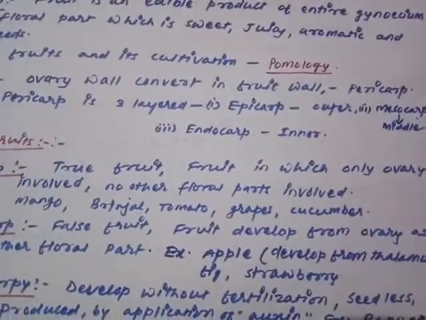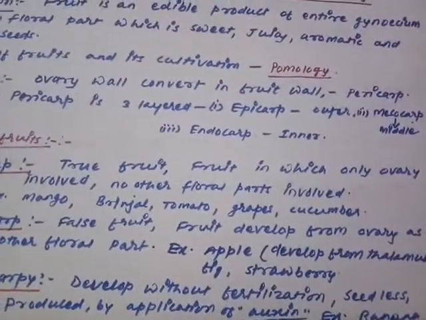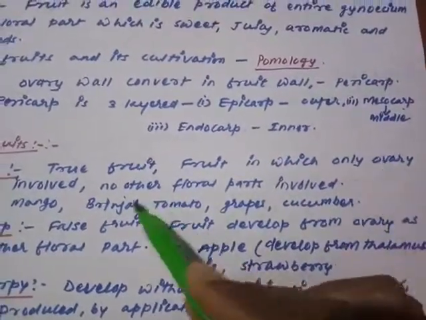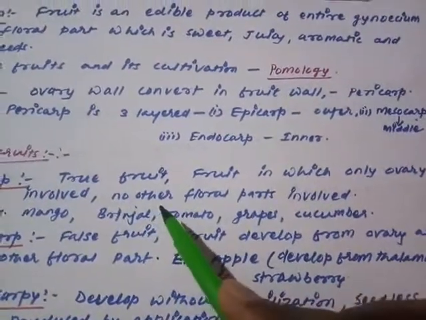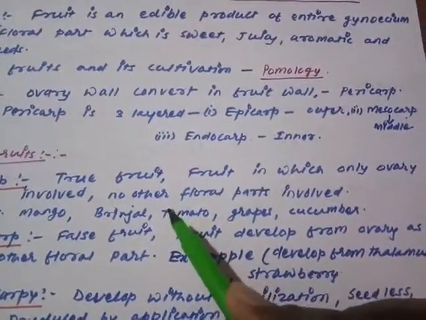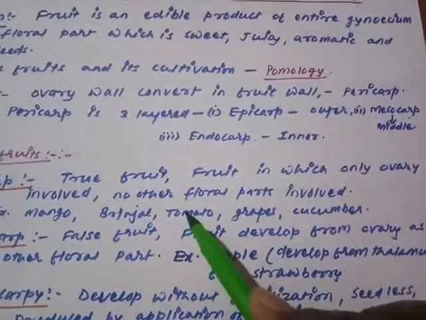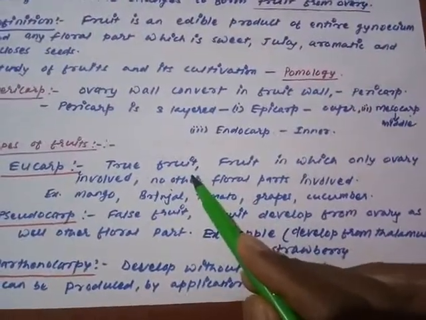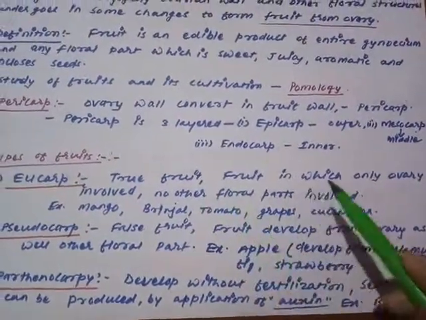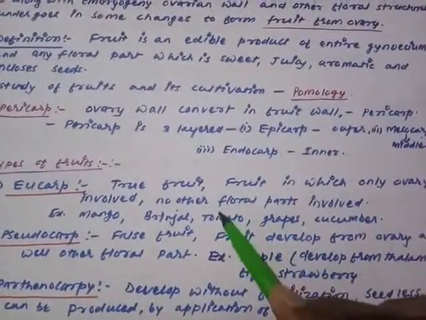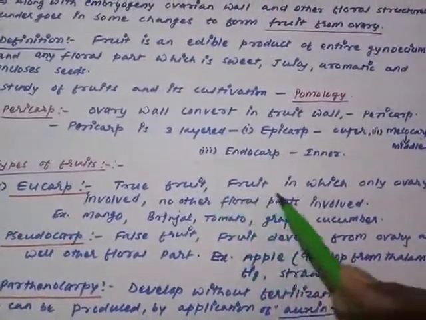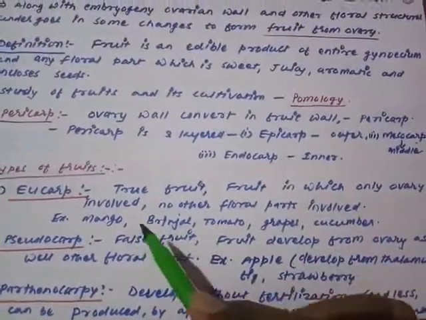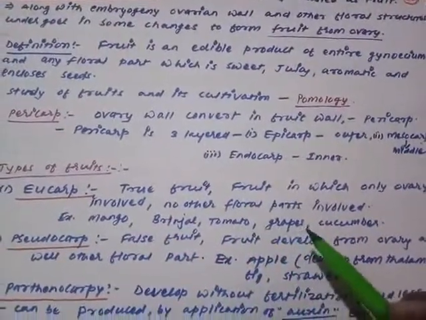True fruits are the fruits in which only the ovarian structure is involved in the formation of the fruit. Remember, no other floral structure is participating in the formation of fruit, then it is called true fruit. Are you getting my point? What is eucarp? The true fruit means the fruit in which only the ovary is involved in the formation of fruit. No other floral structure is involved in the formation or synthesis of the fruit. For example, mangoes, brinjal, tomato, grapes, cucumber, etc.